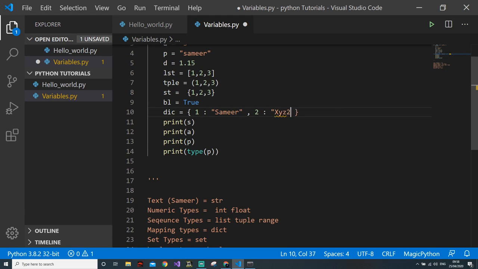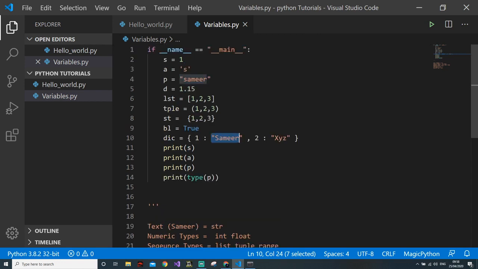Okay. So dictionary, if you don't know, is a key value pair. It will store a key and a value. So this will be the key, this will be the value, and all these are index based. This is key based, and all these are primitive data types. So there are primitive data types and there are derived data types. All these are derived data types, and these are primitive data types: boolean, float, string. String is actually a class, not a primitive data type, and integer. So integer, float, and boolean are the primitive data types. String is a class, and all the others are derived data types.